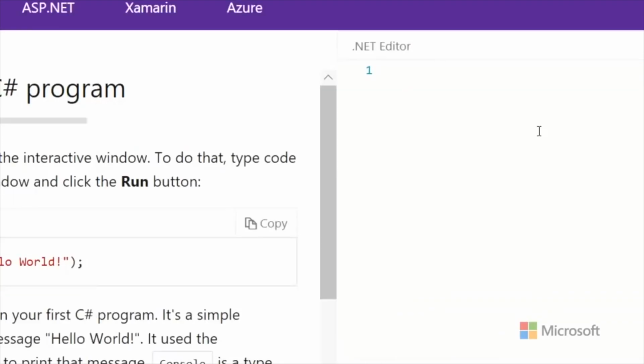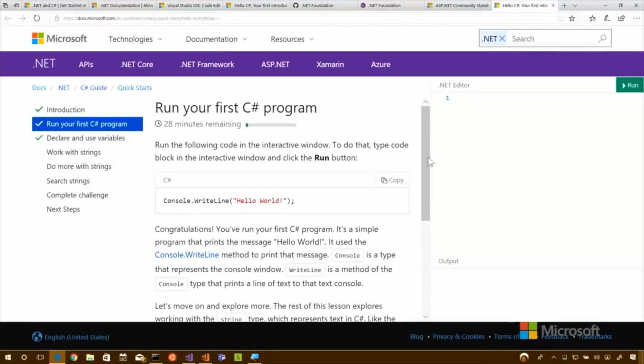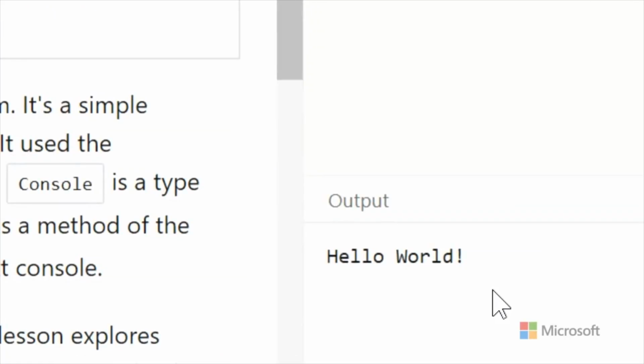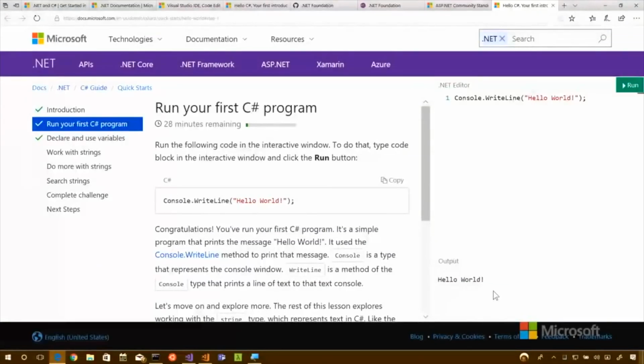So I've got a .NET editor here in my browser. I'll go and copy console.write line. Or you can just click on the copy as well. Okay, click on copy, hit run, and now it's running in the cloud, and it brought the result over here. So the .NET SDK is not installed on my machine. No. It is happening right here. Exactly, and you can go in and edit that. So I can make changes to this kind of code, I can do whatever I want, and then the output will appear down here. Absolutely.